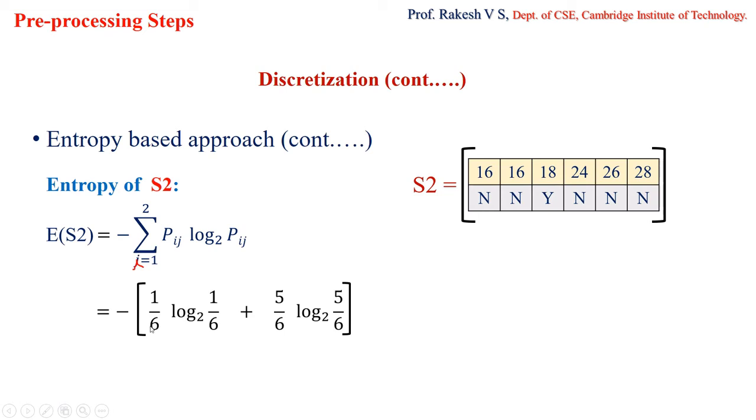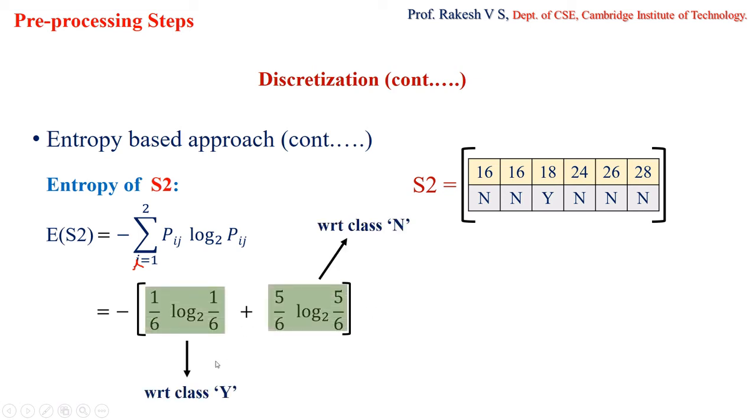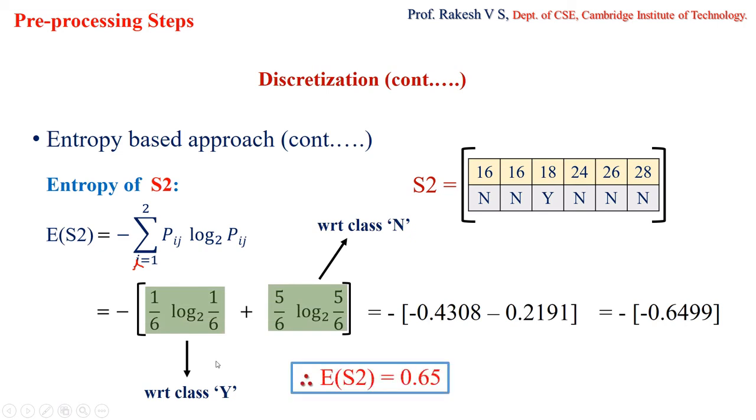So how did I get this? What is this 6 here? This 6 represents the total number of values present. What is this 1? The number of values belonging to S class. So how many S class values are there? Only one, correct? And what is this 5 here? This 5 indicates the number of values belonging to no class. So similarly, this is for S class, this is for no class, and when you calculate, you are going to get 0.65.